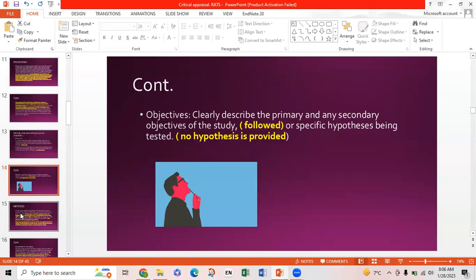Next is objectives. It should clearly describe any primary and secondary objective of the study. Primary and secondary objectives were told in the introduction, and the specific hypothesis being tested, there was no hypothesis given. However, with the heading of objective, this was not given in the introduction. It was just said that the purpose of the study and the aim of the study is this.